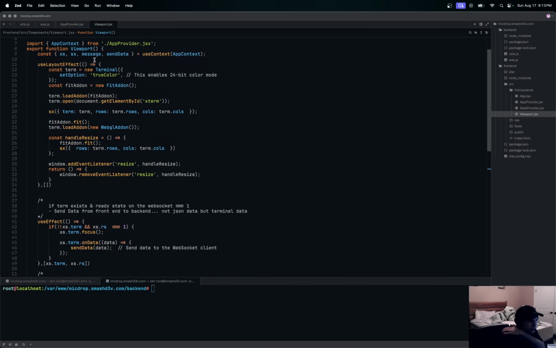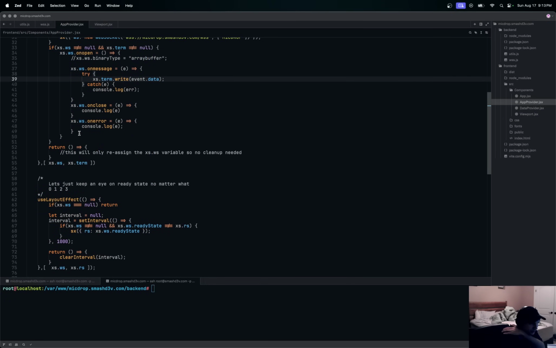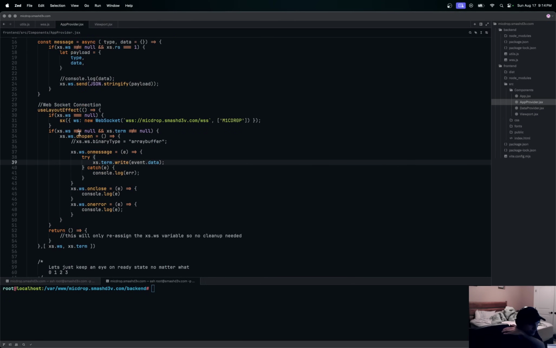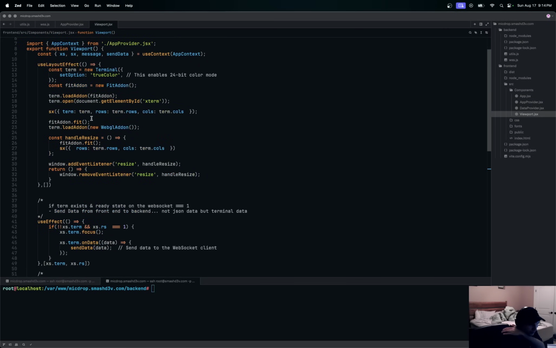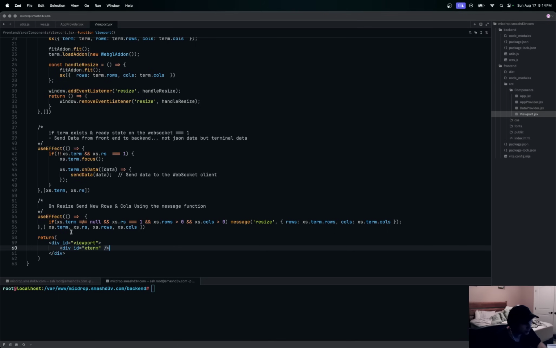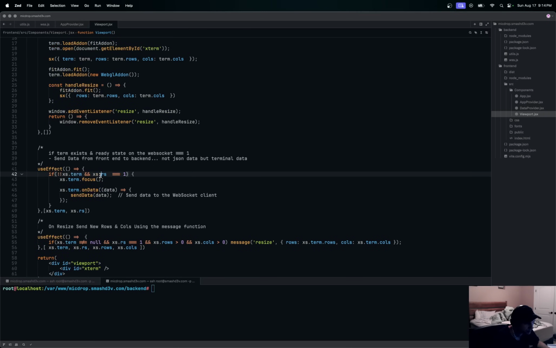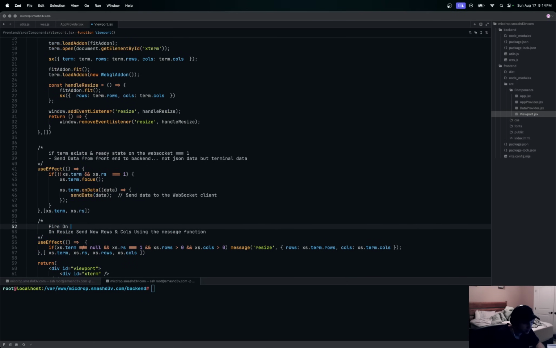But when a WebSocket initially loads, like in this app provider here, where was it that we actually set the initial rows and columns? I thought it was from here. Yeah, it's in the viewport, I think. See, this is the on resize. So when it initially loads, this should fire on init as well. We'll put a message: fire on initialization and resize.